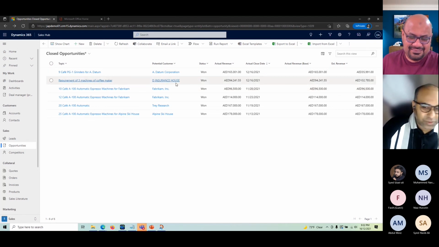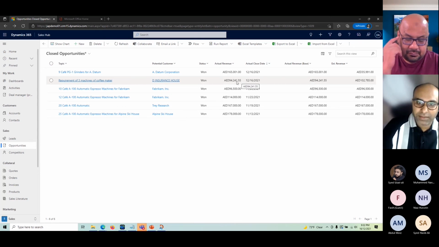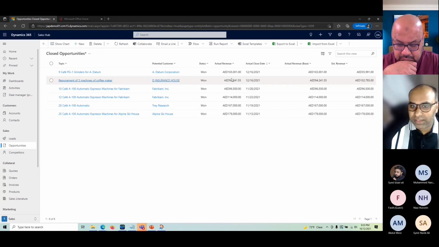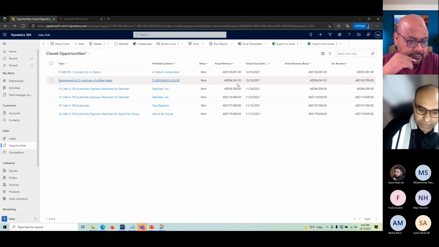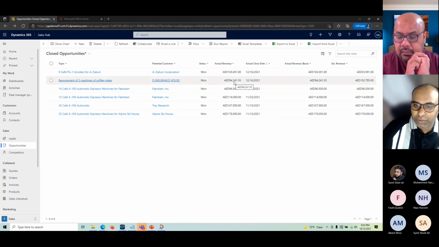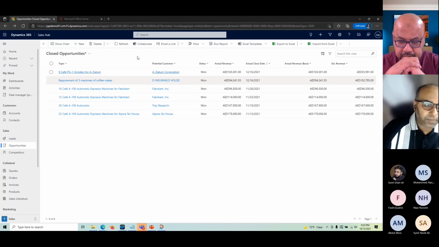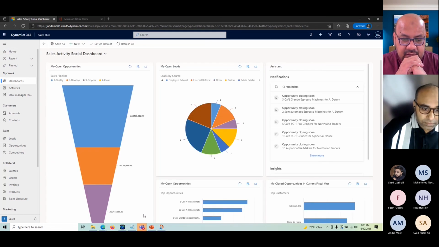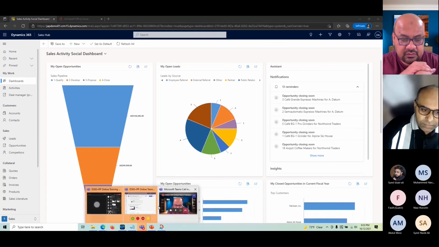So this is also there for comparison. How much you expected or forecasted, and now what are the actuals, and these actuals will also impact our sales team performance. Once we cover the goals and sales team management, we'll see in that part how the actual revenue from opportunity will track the performance of our sales team. I think Naveed has a question. Naveed, if you can ask the question.